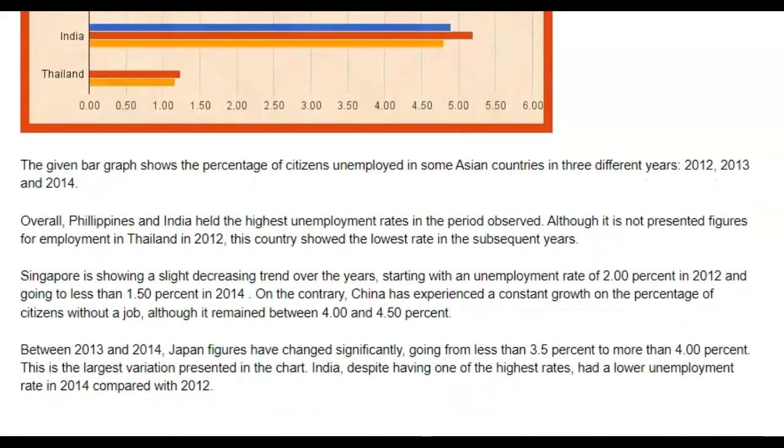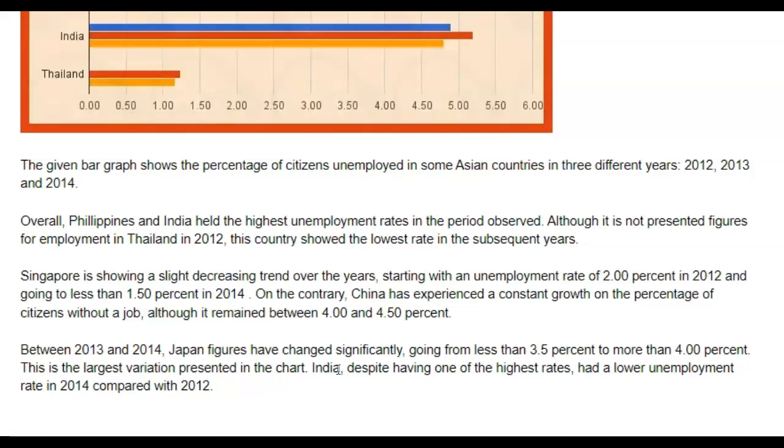Between 2013 and 2014, Japan's figures changed significantly, going from less than 3.5% to more than 4%. This is the largest variation presented in the chart. India, despite having one of the highest rates, had a lower unemployment rate in 2014 compared to 2012.